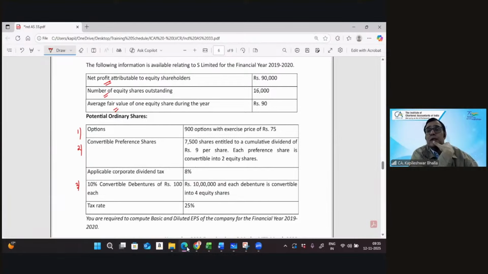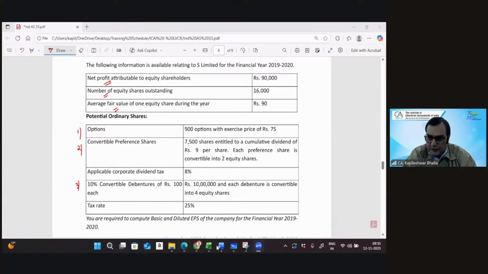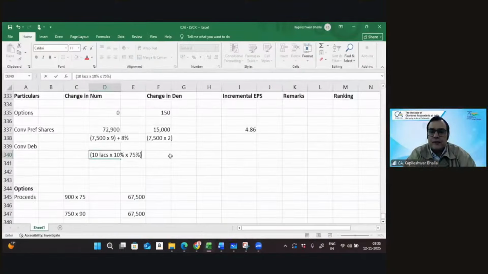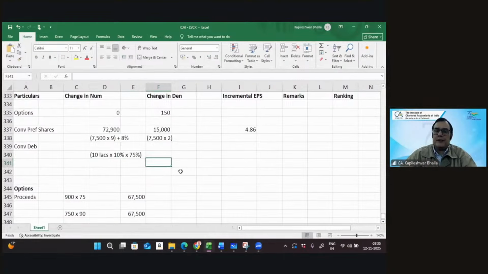So can you give me what is the number of equity shares on conversion? Each debenture is 100 each. 10 lakhs is the value, divided by 100, you get 10,000. That's right. And each convertible into 4 shares, that's 40,000. Correct. So let me put this out here. This is 10,000 into 4, that works out at 40,000.